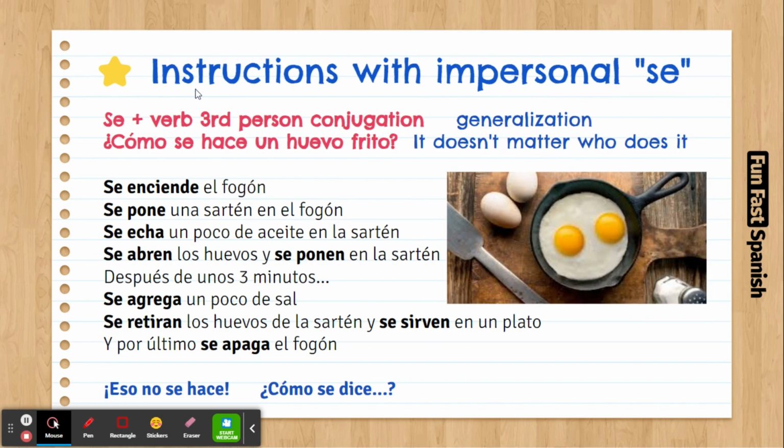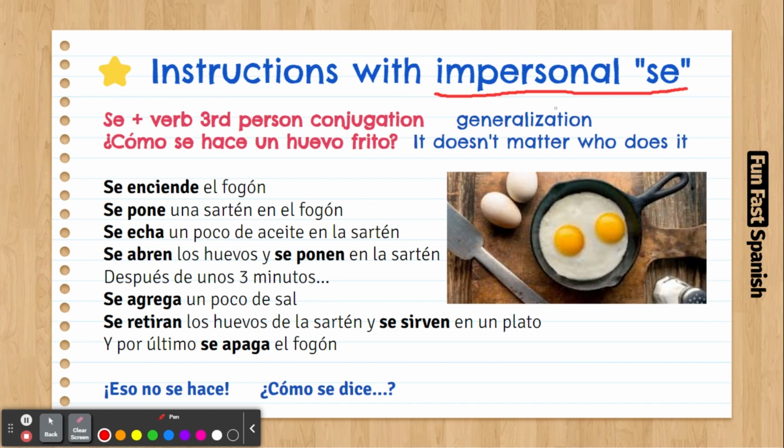In today's video, we're going to learn how to give instructions with the impersonal se. So first of all, let's remember what impersonal se means. This was studied in the Survive level, but we're going to do a tiny review here. The impersonal se is a word that we use for actions that are done by anybody in a community. There is not a specific person who is doing the action. It's not like you eat, I eat, we eat, they eat. No, it's like people eat, like everybody eats.